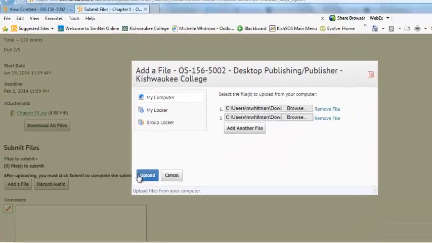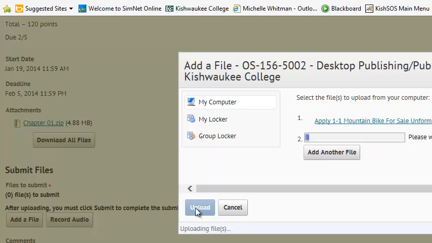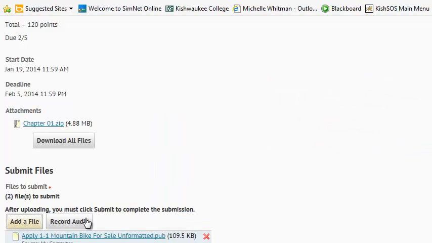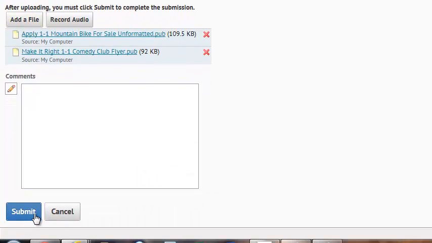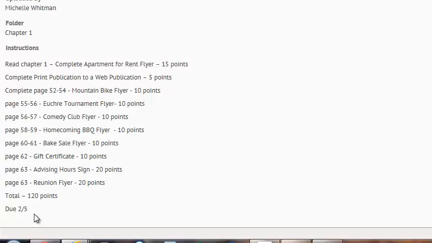Once you're all ready, you click Upload, and then 2 files are here. If you have any questions or want me to check something specific, you can add a comment here. But once you're all finished, you can click Submit, and that will send you the files.